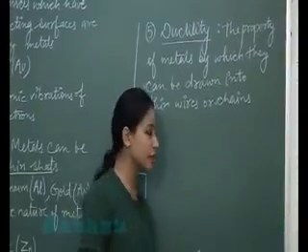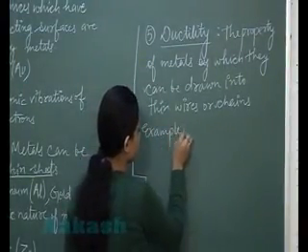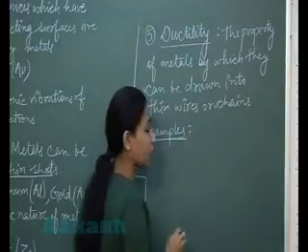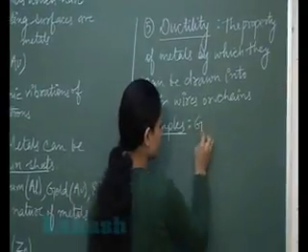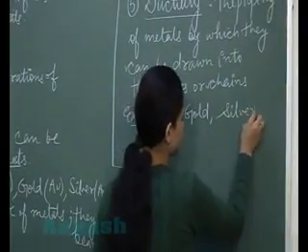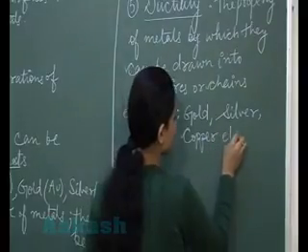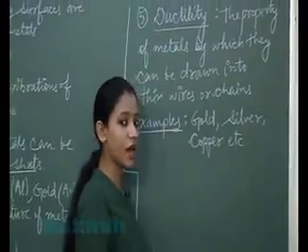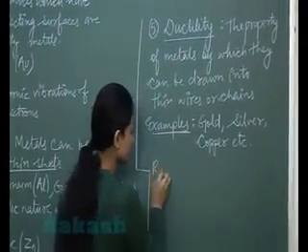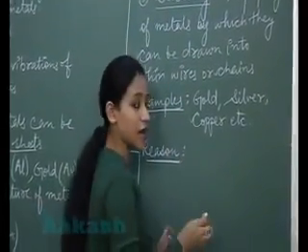Very good examples, let us see. Examples are gold, silver, copper, etc. Now, what is the reason behind their ductility? The reason is the same as that for malleability.